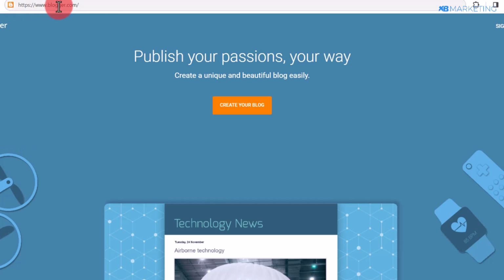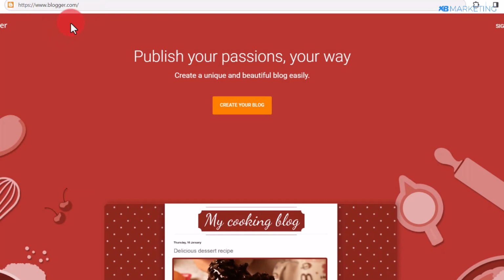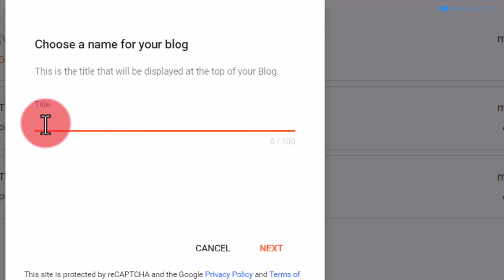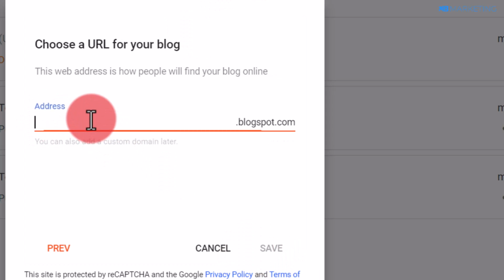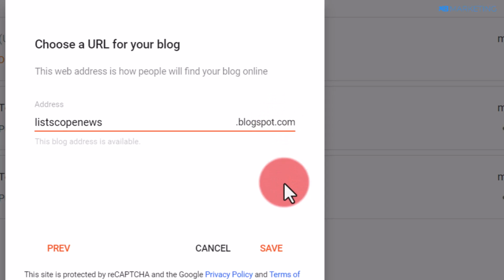To create a Blogger website, all you need to do is to come over to blogger.com. Once you come over to blogger.com, click on create your blog. Once you do that, it's going to ask you to give your blog a name. Once you give your blog a name, click on next, and you want to give your blog an address. I'm going to give mine listscopenews.blogspot.com and you are going to click on save.